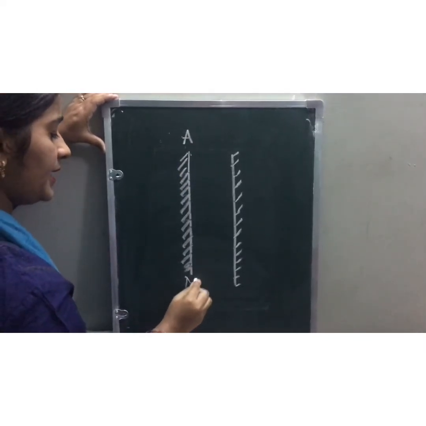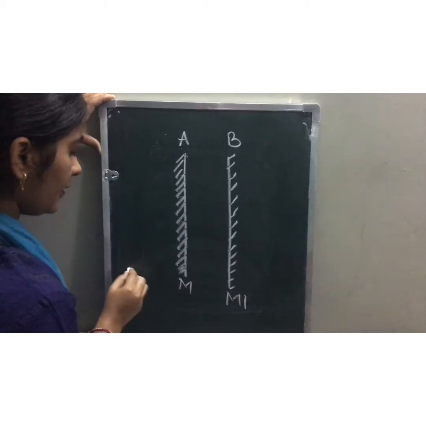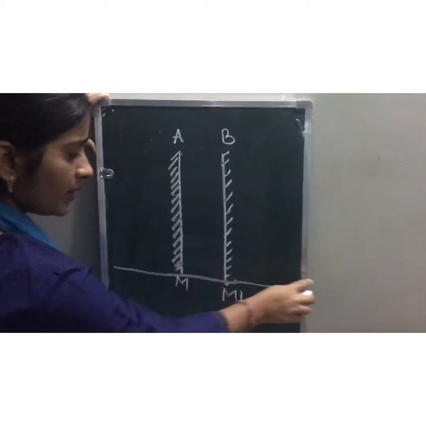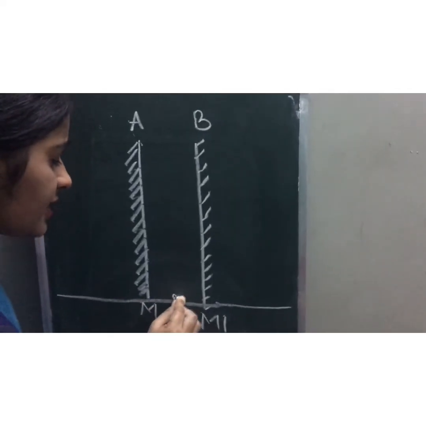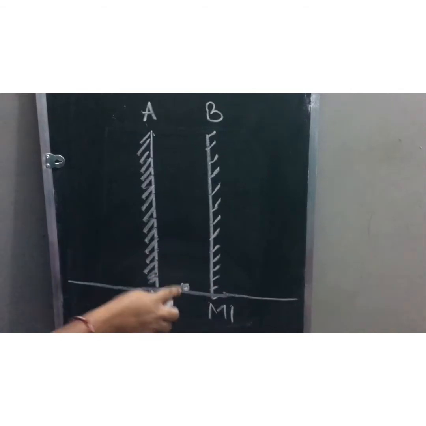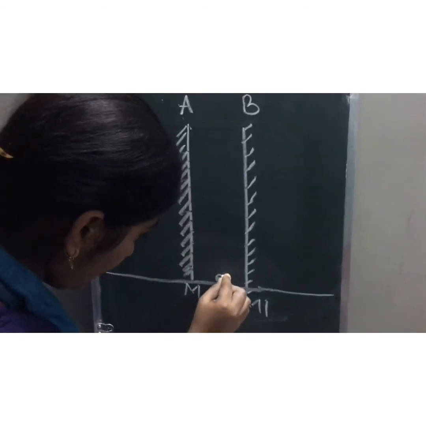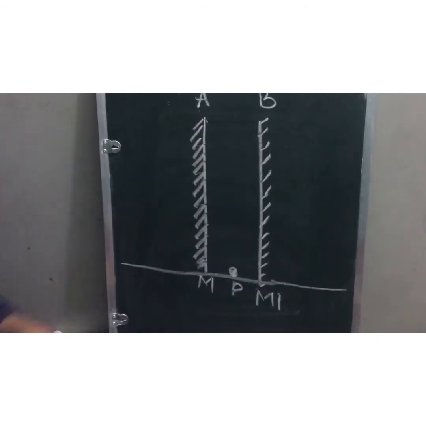This is the base of the two mirrors, the line joining the base of the two mirrors. Let's say here the object is kept in between the two mirrors. Let P be the object kept between the two mirrors placed parallel to each other.